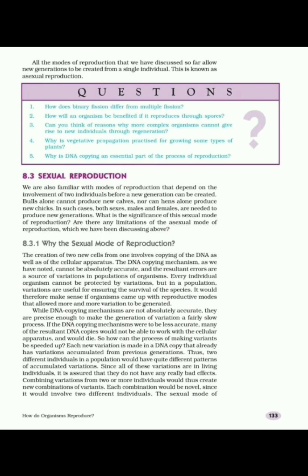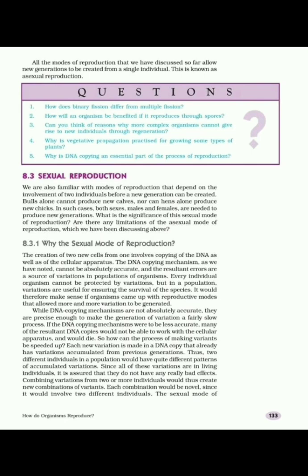In this, from one diploid cell, two daughter cells are formed. But in sexual reproduction, as two individuals combine to form one individual, in the new individual there will be two sets of chromosomes present. That means a double number of chromosomes will be present in the daughter cell.